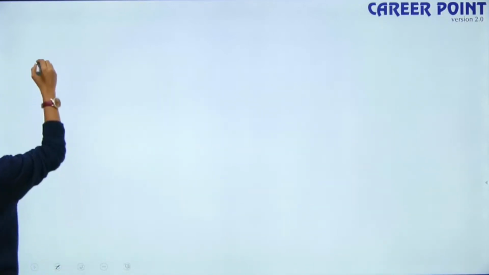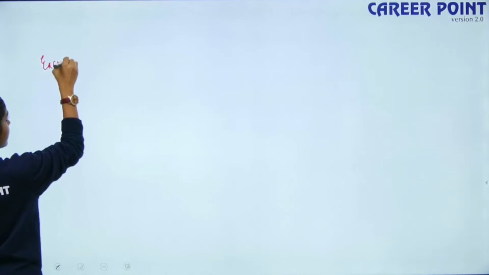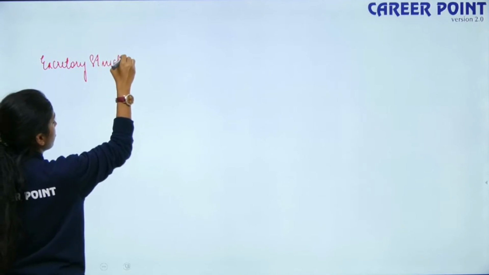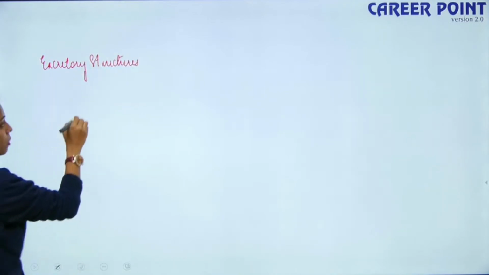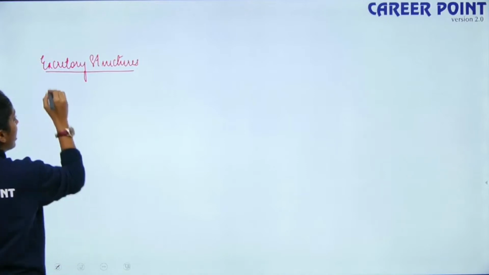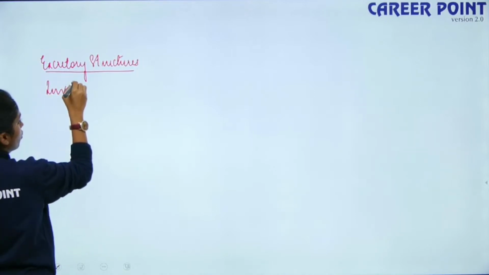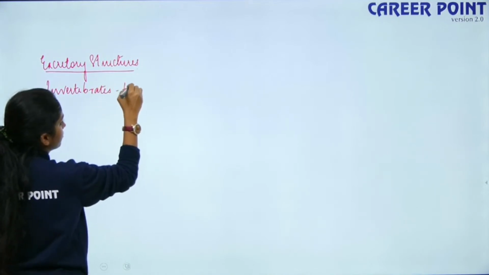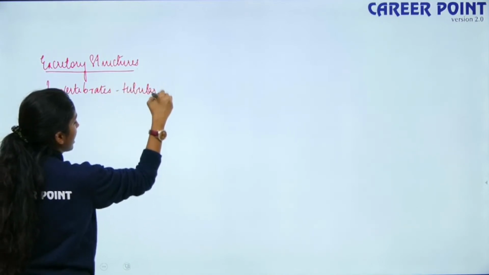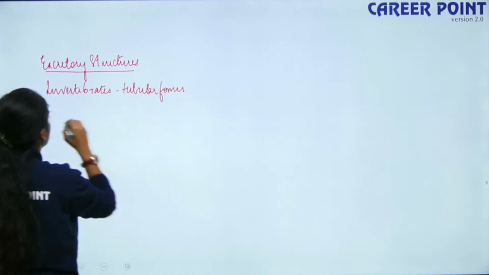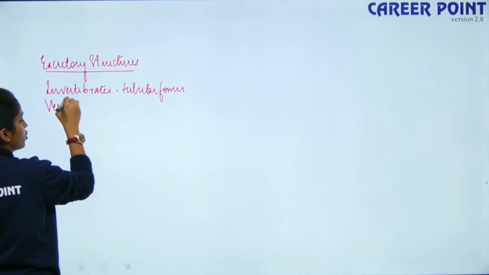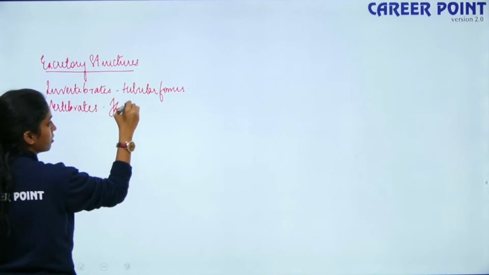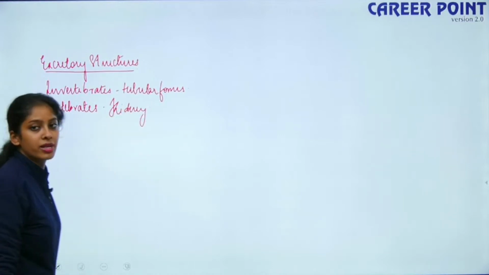So what did we read? So we are talking about your excretory structures, how elimination happens with the help of excretory structures. So in case of invertebrates, we have simple tubular forms, right? So they help in excretion. So in case of vertebrates, we have a well-developed complex structure known as kidney.